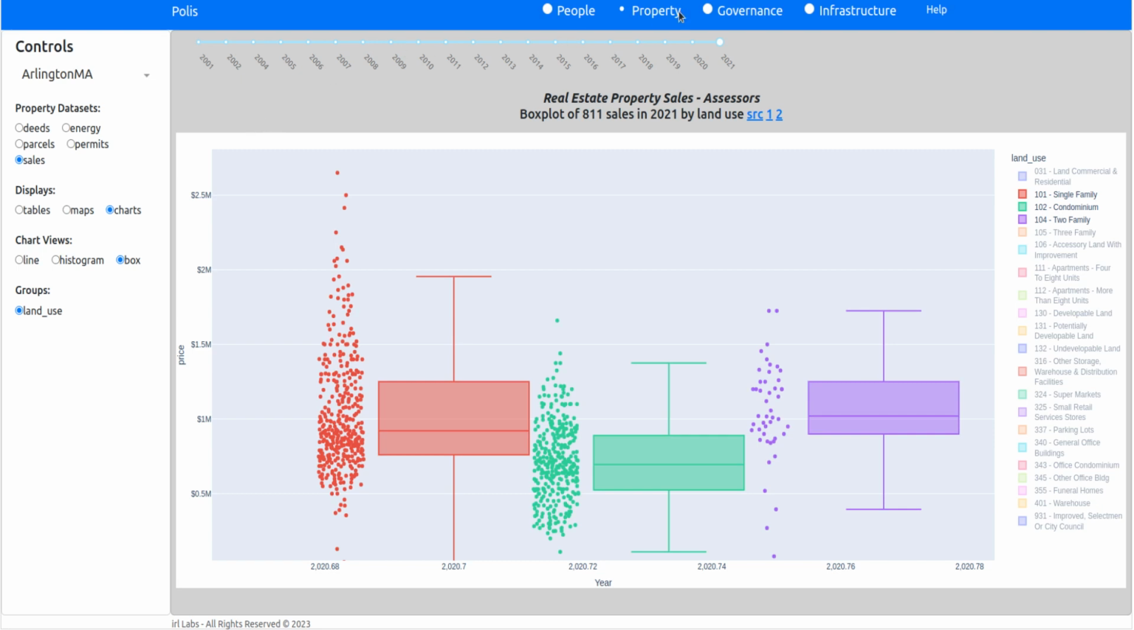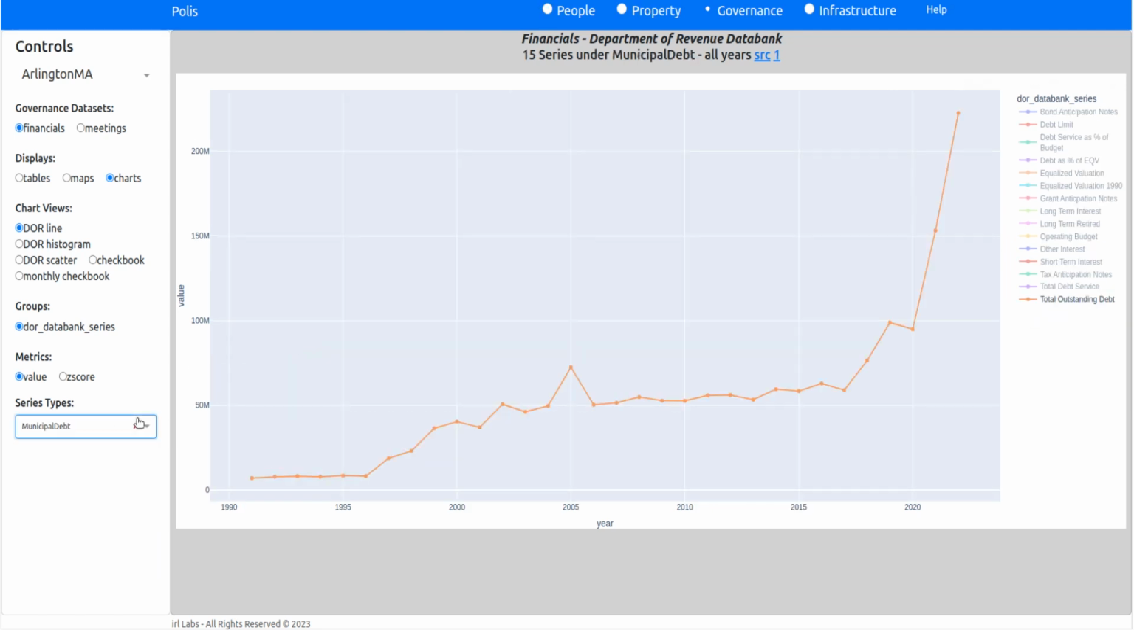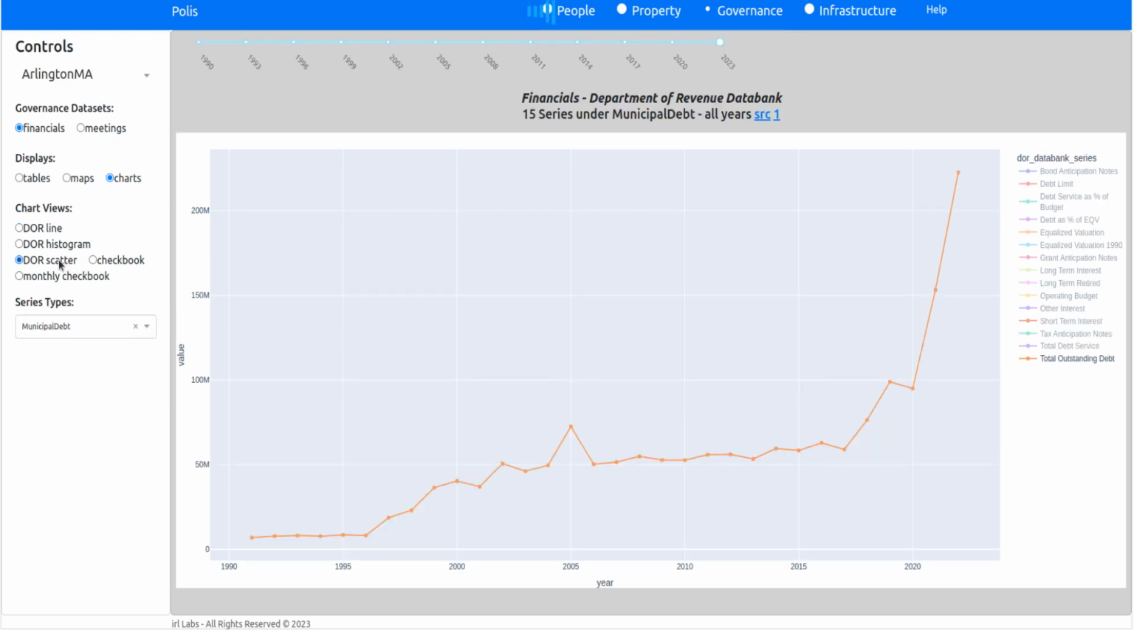Now let's take governance, which actually has some interesting charts. Here's the Department of Revenue's data bank. Here's education spending. Here's police, fire, and public works. If we look at, say, municipal debt, you can see that for this town, the outstanding municipal debt has gone up tremendously through school building. We also have scatter plots.